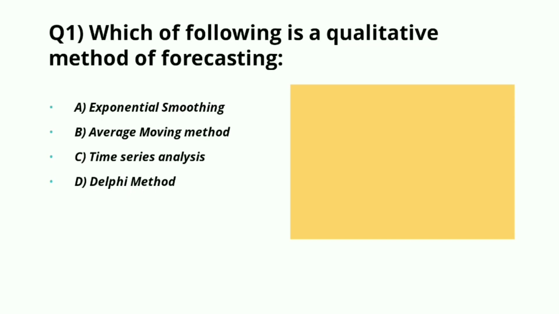Our first question is, which of the following is a qualitative method of forecasting? The options are exponential smoothing, average moving method, time series analysis, or Delphi method. The right answer for this question is part D, Delphi method.